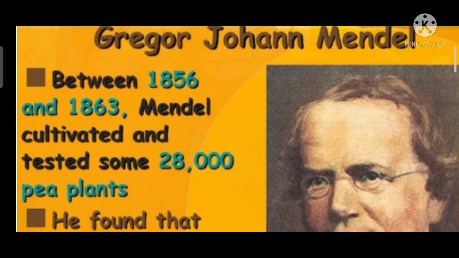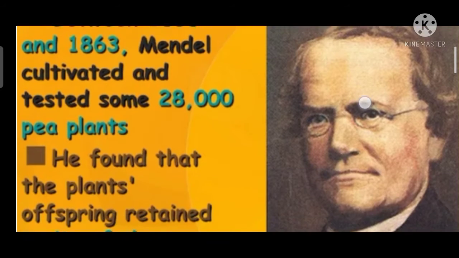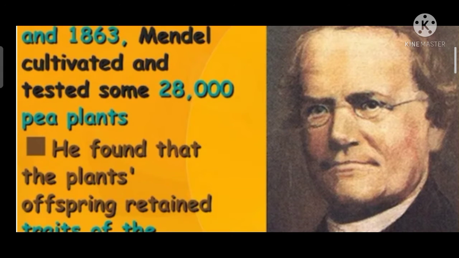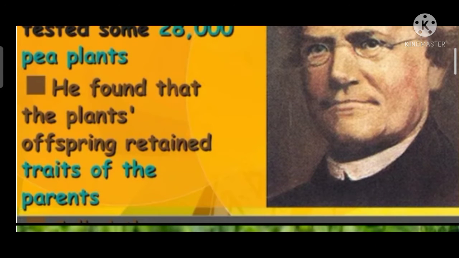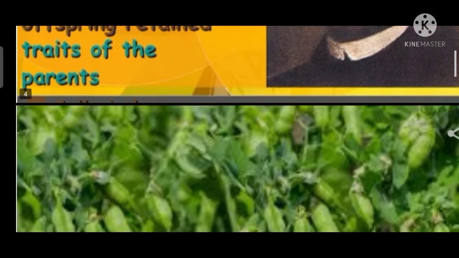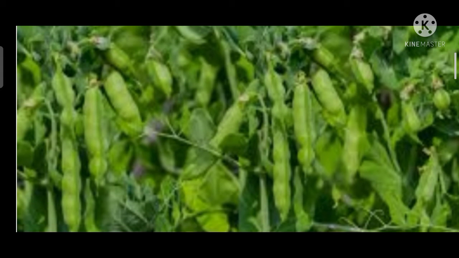Between 1856 and 1863, Mendel cultivated and tested a total of 28,000 pea plants. He found that the offspring of the plants retain traits of the parents. This is an example of pea plants.